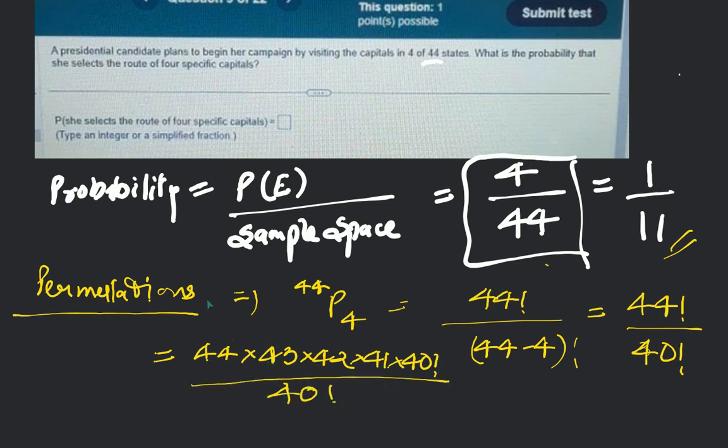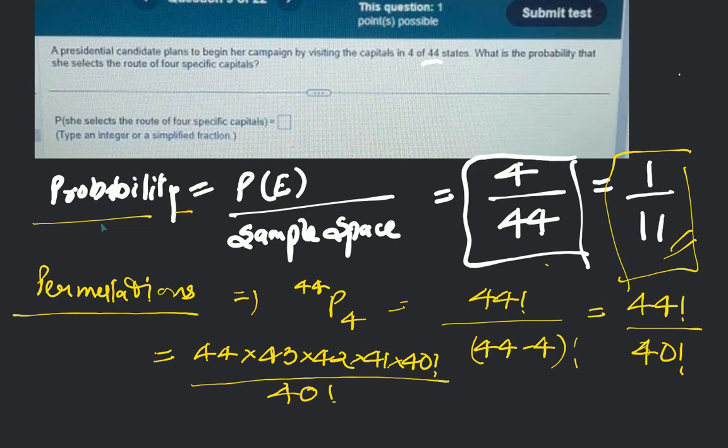Student, have you understood till here whatever I have explained regarding probability and permutation? If you have any doubt, I can help you out with that. Your answer for this question is here only. The next part is just for explaining the possible ways of selecting the four specific capitals. So you did 44 times 43 times 42, and that's how we expand this 44 factorial.